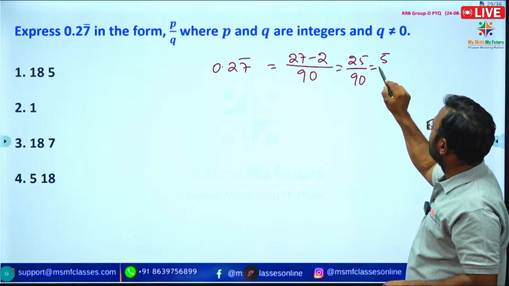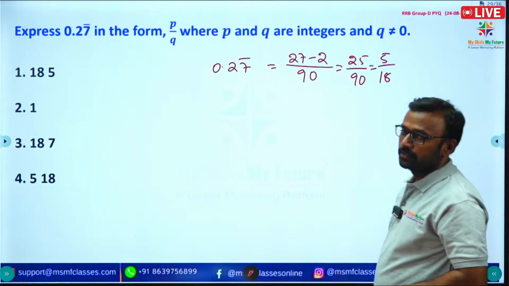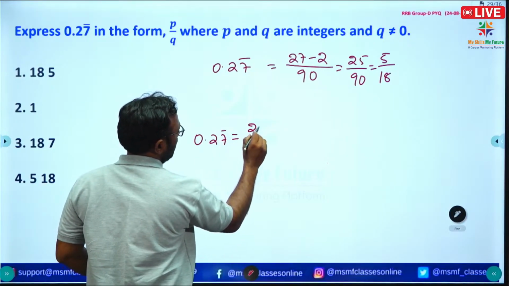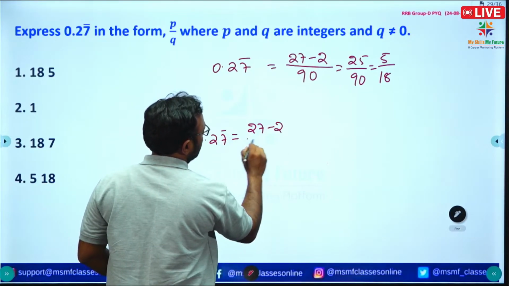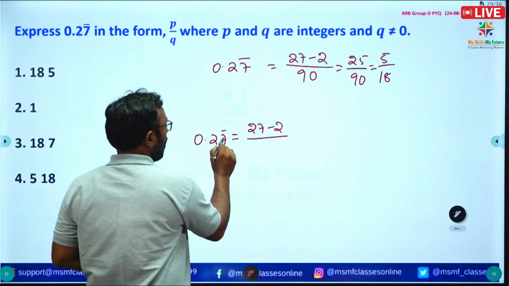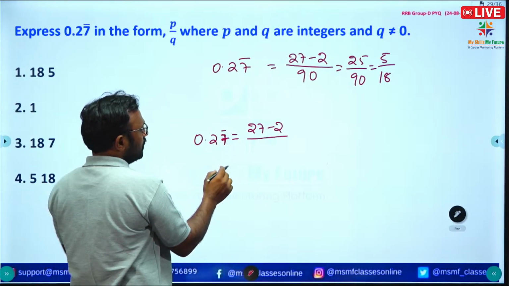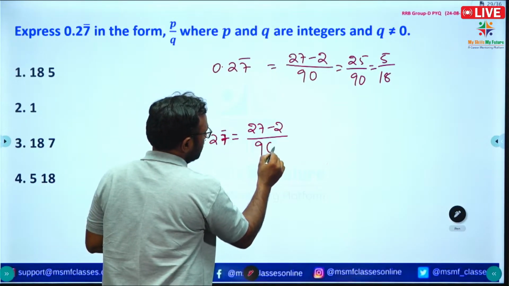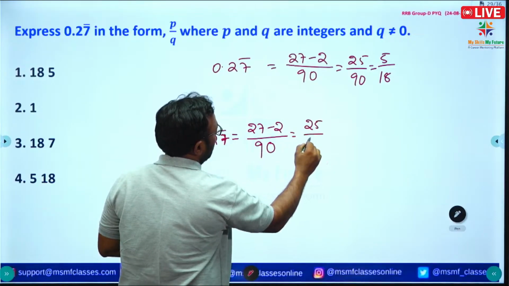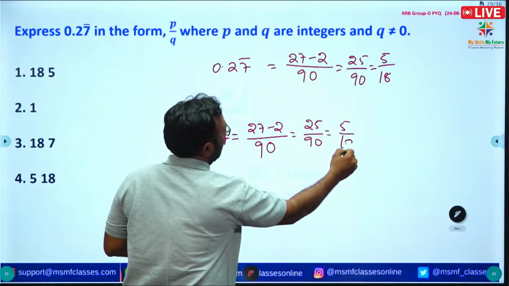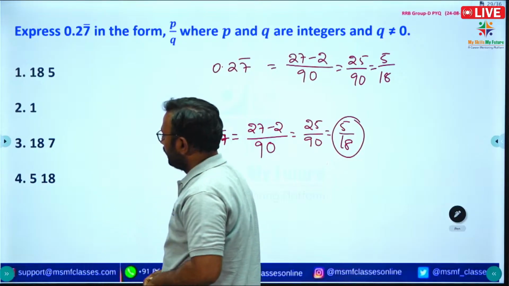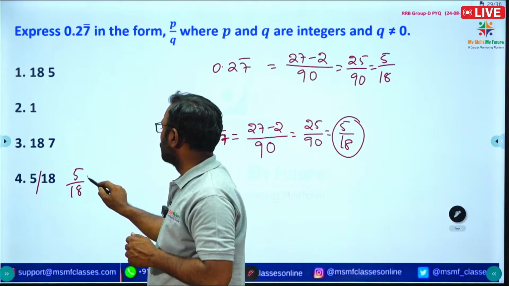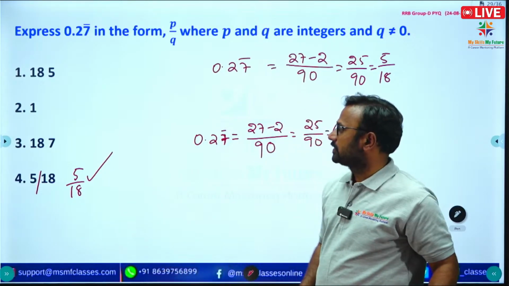So 5 fives are 25, 5 eighteens are 90. Once again, see here: 0.27 bar. Write 27 as it is, subtract 2. Why? Because 2 doesn't have a bar. How many digits have a bar? One digit, so write 9. How many digits don't have a bar? One digit, write 10. So 25 by 90 we get simply 5 by 18. Sorry, there is a printing mistake here. This is 5 by 18. Option 4 is correct.